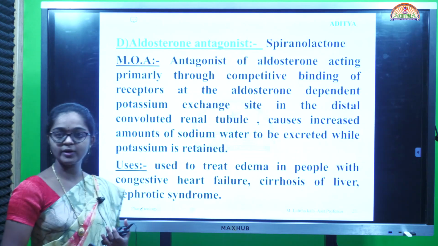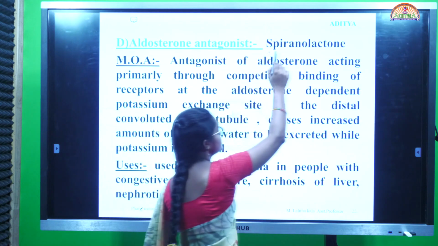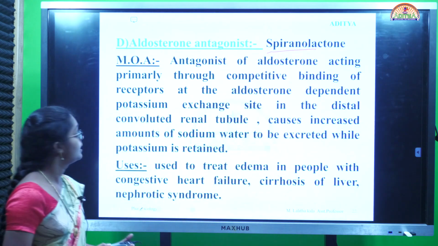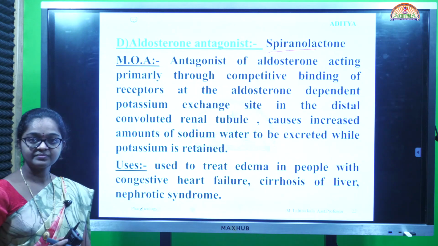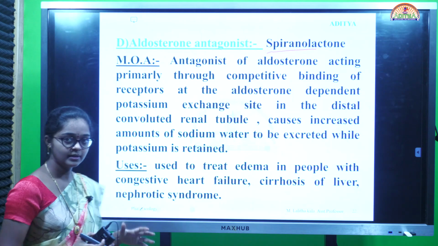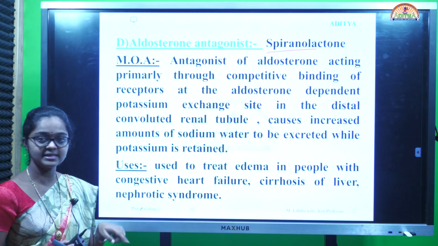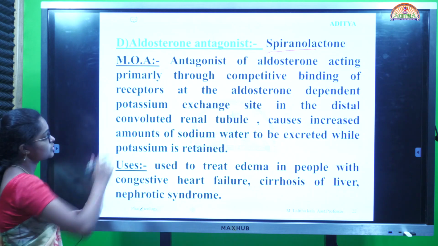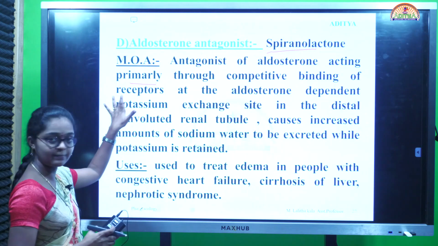Next, aldosterone antagonist. An example of a drug used as an aldosterone antagonist is spironolactone. It blocks the binding of aldosterone receptors. So no sodium water retention, and a decrease in BP. It is an antagonist of aldosterone acting primarily through competitive binding of the receptors.